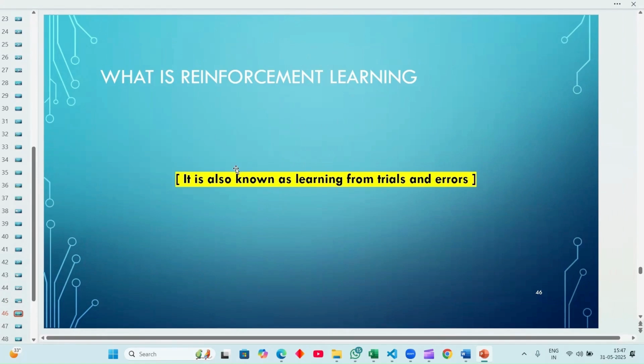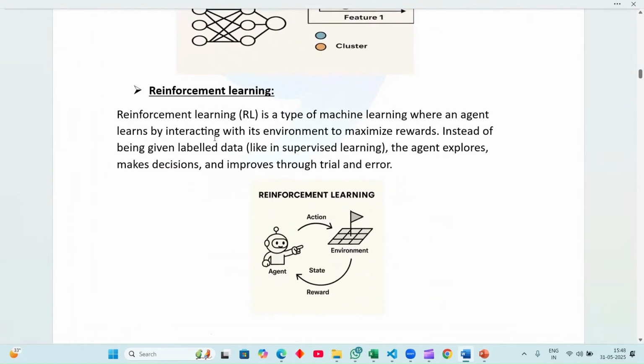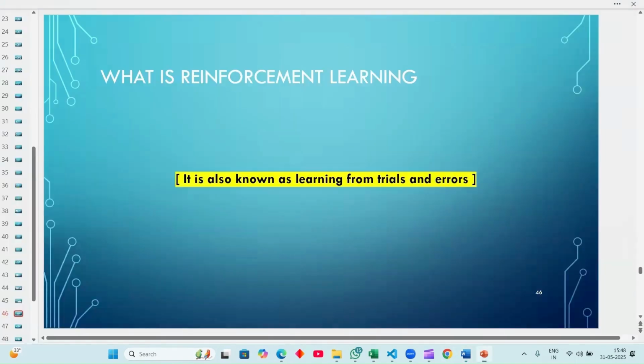So what is reinforcement? In simple terms, reinforcement is a small logic. Reinforcement learning is a type of machine learning where an agent learns by interacting with its environment to maximize rewards, instead of being given labeled data like in supervised learning. The agent explores, makes decisions, and improves through trial and error. The agent takes an action, and the environment returns the state and rewards. Instead, it provides a reward or punishment. It is also known as a form of learning by trial and error.